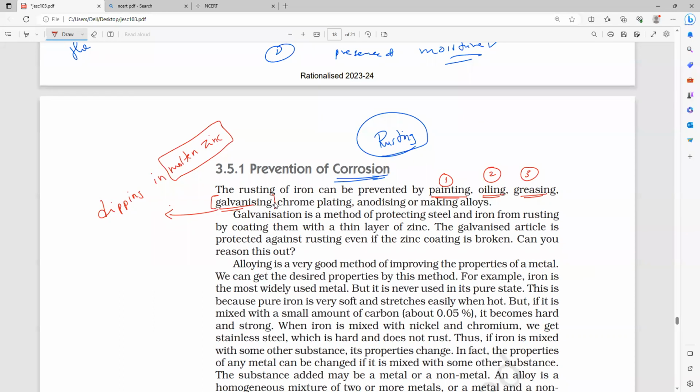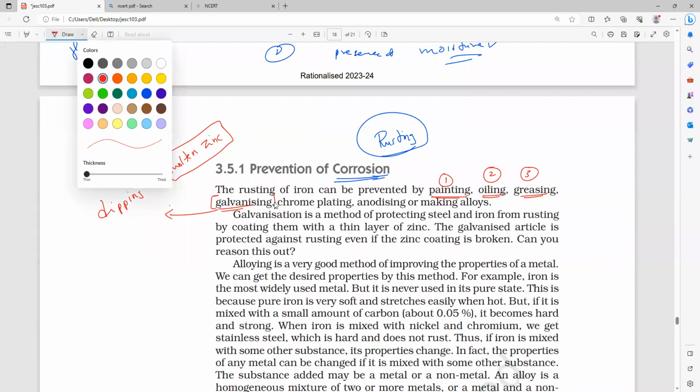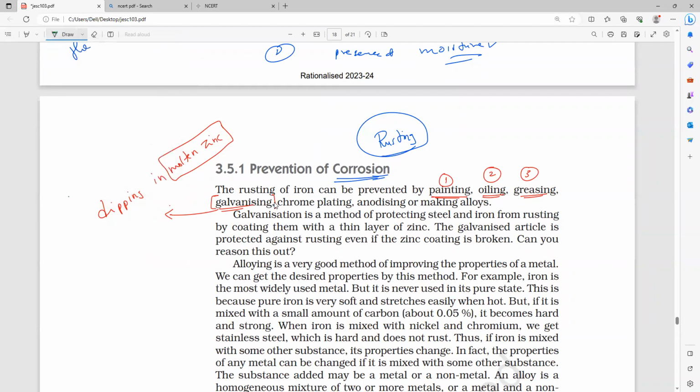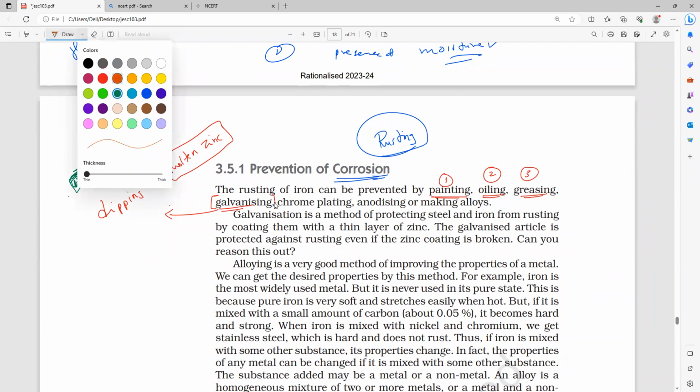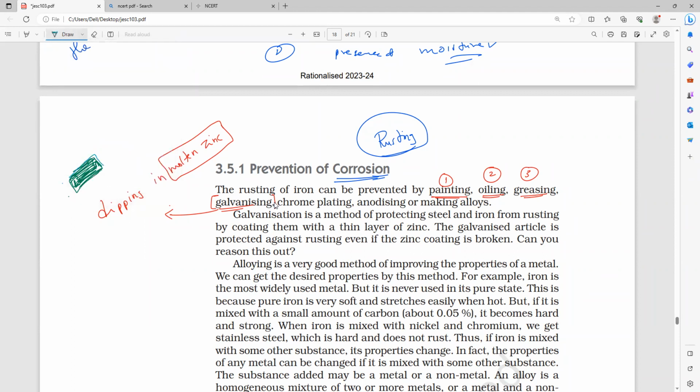So what will happen if I take, for example, listen all of you, if this is the iron article, okay, so this is the iron article. What will happen if I dip this in the molten zinc? It will form a layer on the top. So we all know, actually, zinc is more reactive than iron. But what is the advantage of zinc?